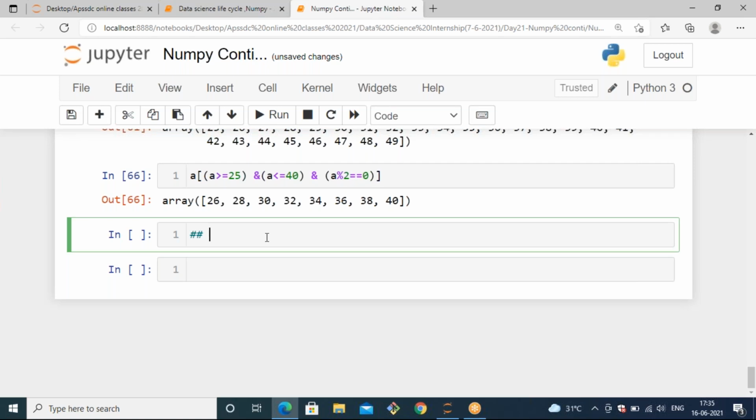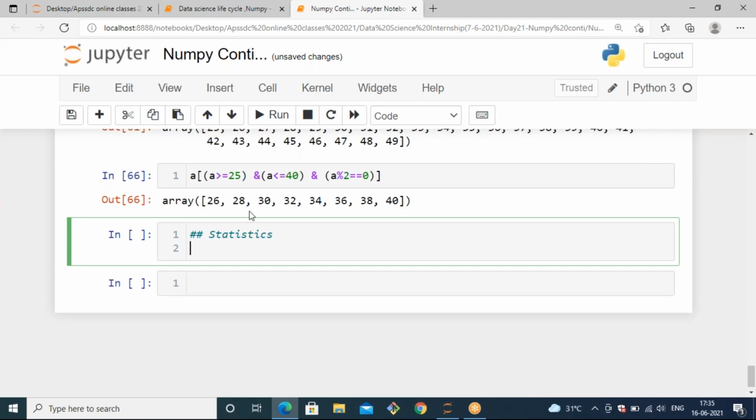So let's make a heading as statistics. Let's convert this cell into Markdown.